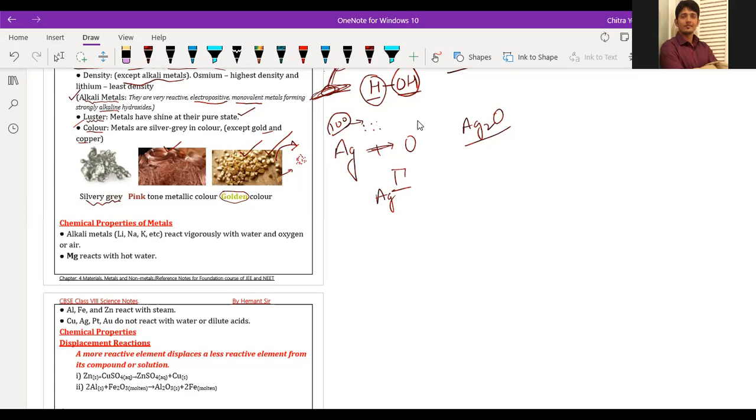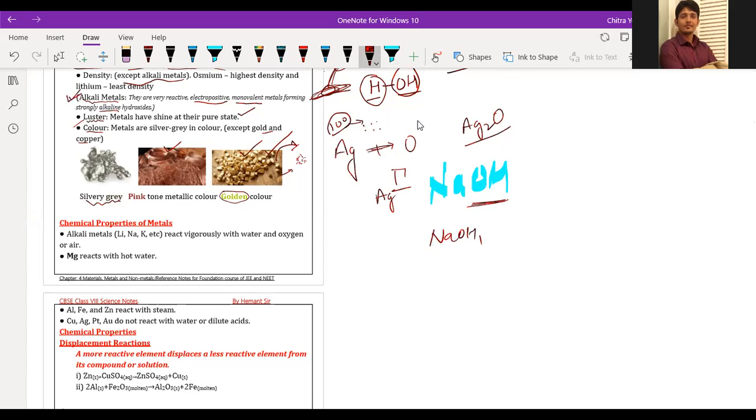And those alkaline hydroxides are nothing but metallic hydroxides. Like we have NaOH, sodium hydroxide. We have potassium hydroxide. So these are hydroxides, which are very basic in nature. Okay. So this is all about alkali metals.